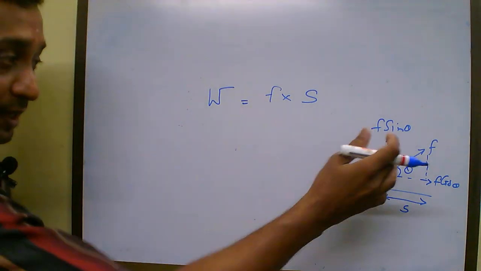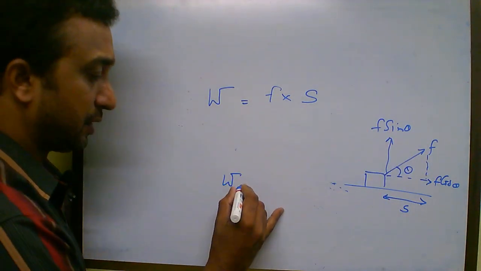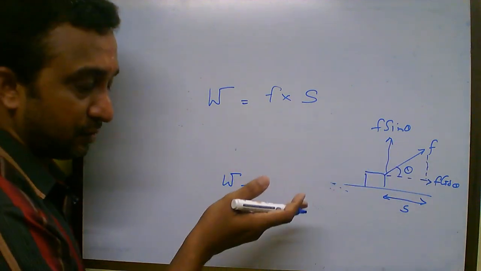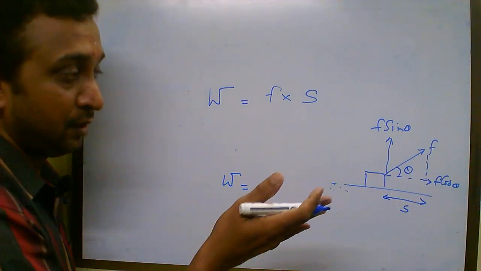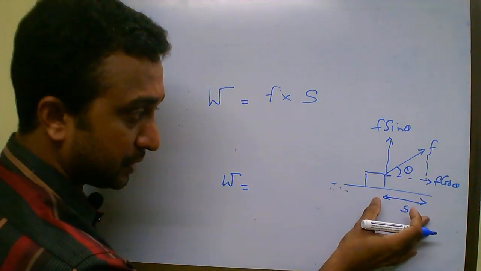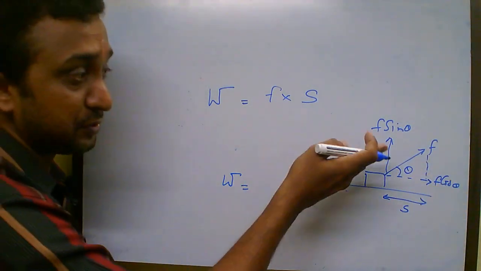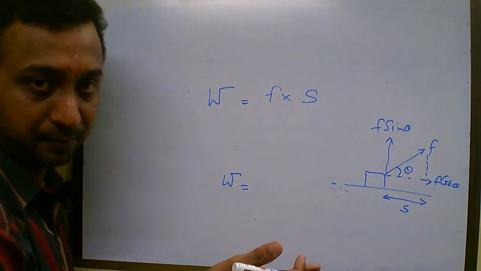Now how to find the work done in this particular case? Work done is equal to force into displacement, and displacement should happen in the direction of the force. Either you should take the displacement's component in the direction of the force, but displacement is happening horizontally. So I should take the component of the force in the direction of displacement.